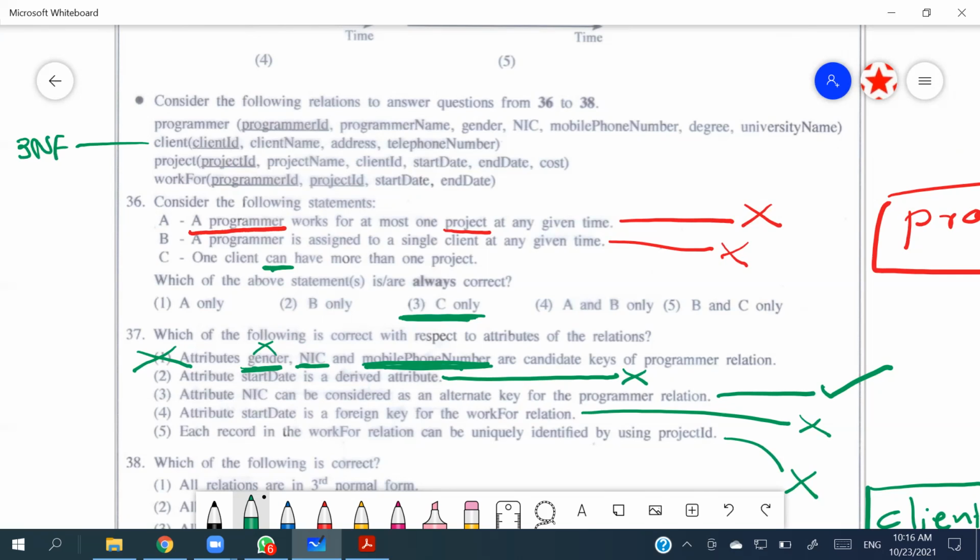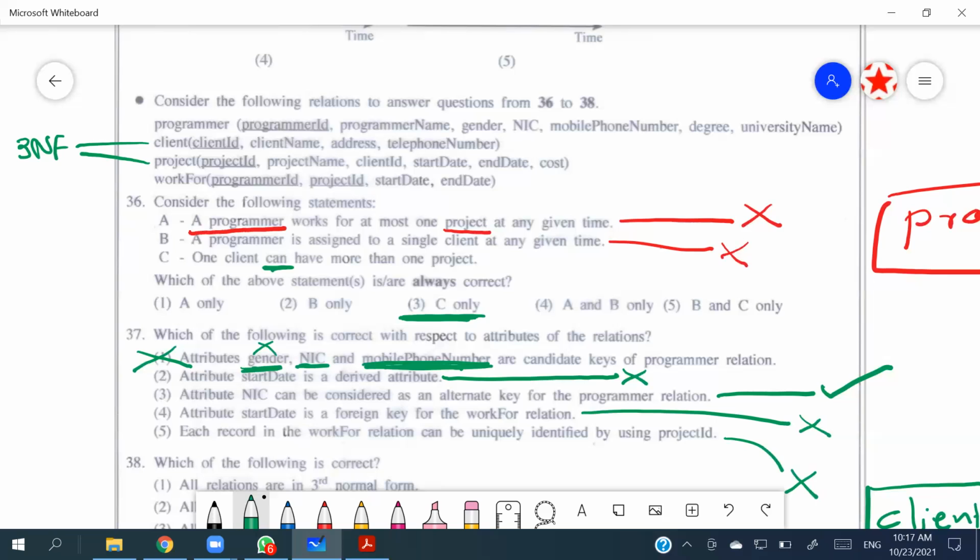Start date, end date, and cost. So for a project, there can be a project name, a start date for it, an end date for it, and the cost of it. So that means, again, no unwanted repetitions. On the project ID, project name, start date, end date, cost, everything is depending, because those are the attributes of the project. And then no transitive dependencies here. So project can also be taken as the third normal form.